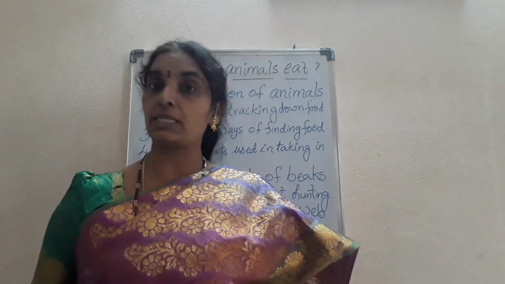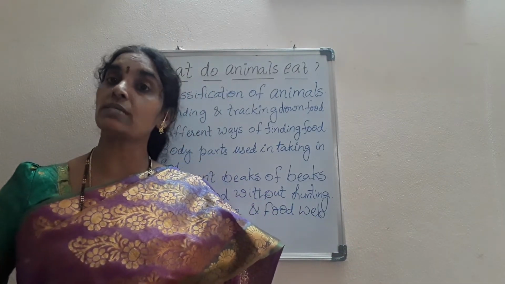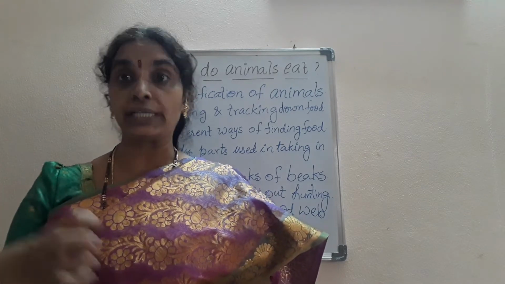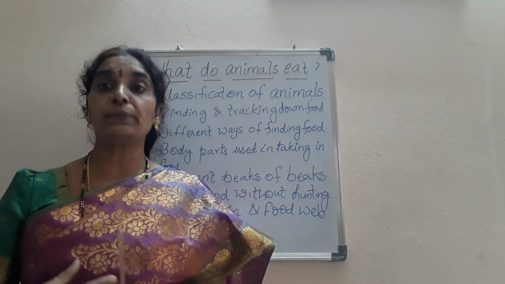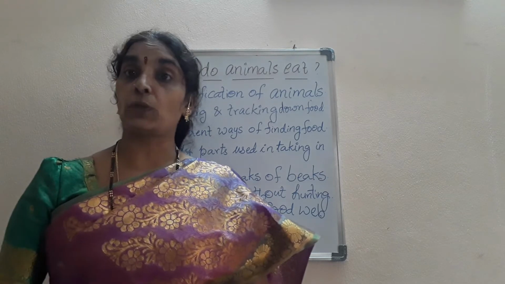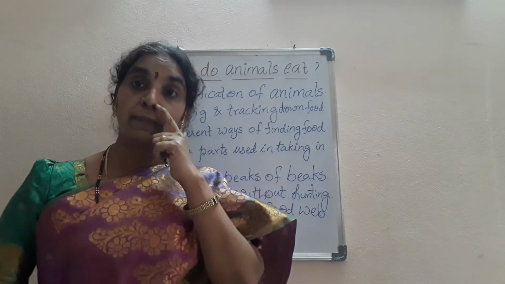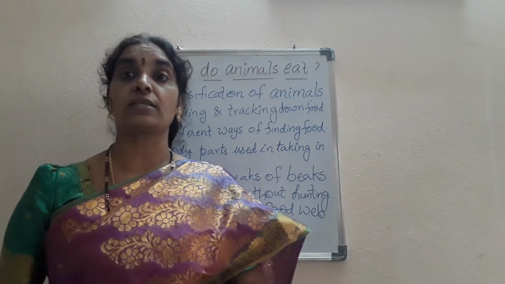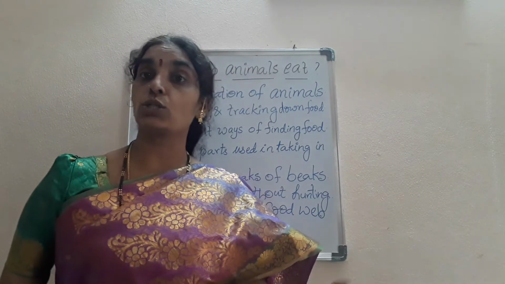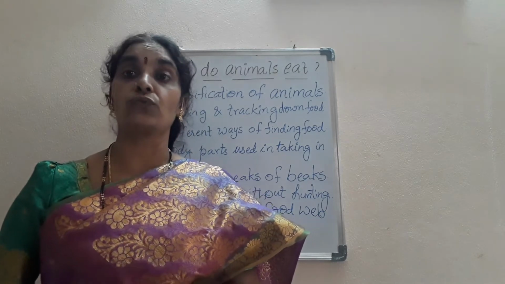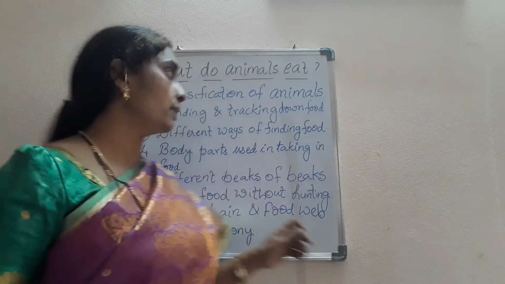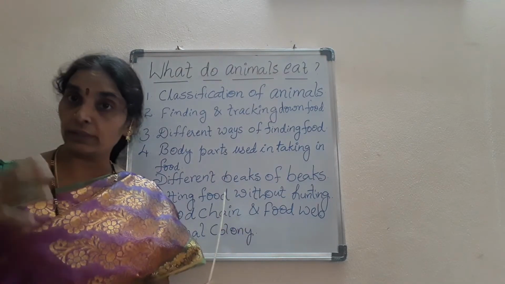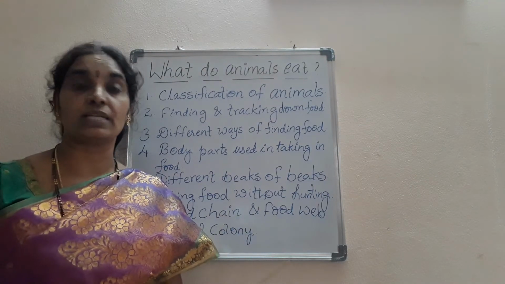The next processes are swallowing, ruminating, picking, nibbling, hunting or tearing. So these are the different processes. And sniffing is one of the processes which the dogs use. They smell the food with their nose. So we can say that sniffing is one of the processes which many cats, dogs and some other animals also use to find their food. So this is about the different sense organs that the different animals use in taking their food.